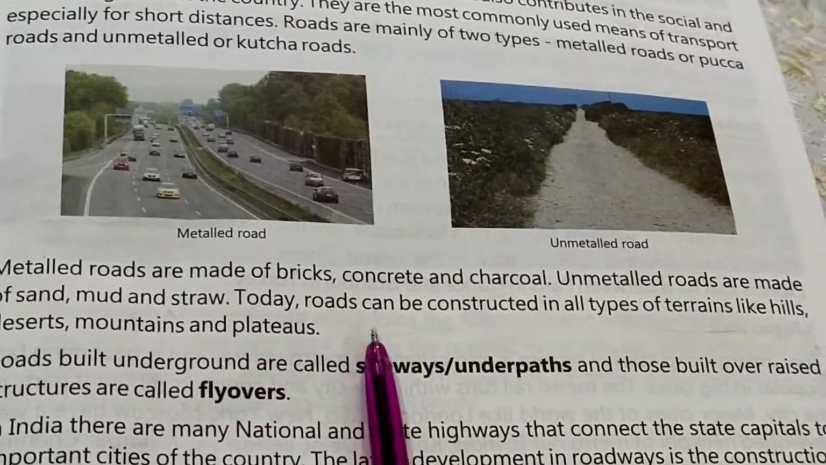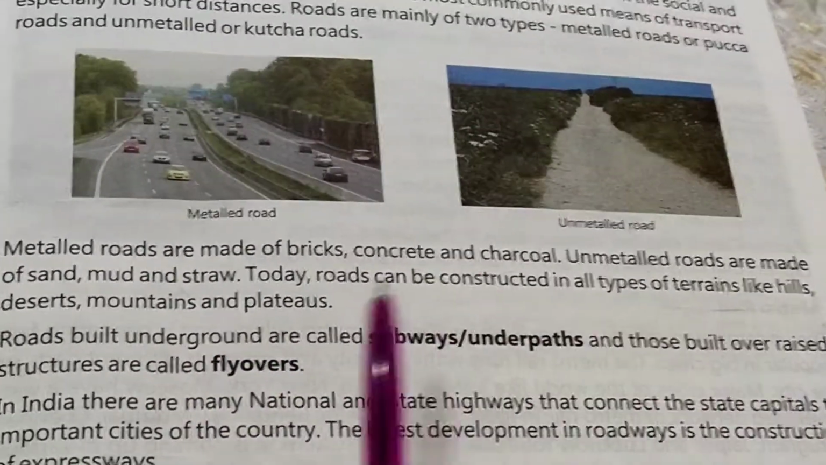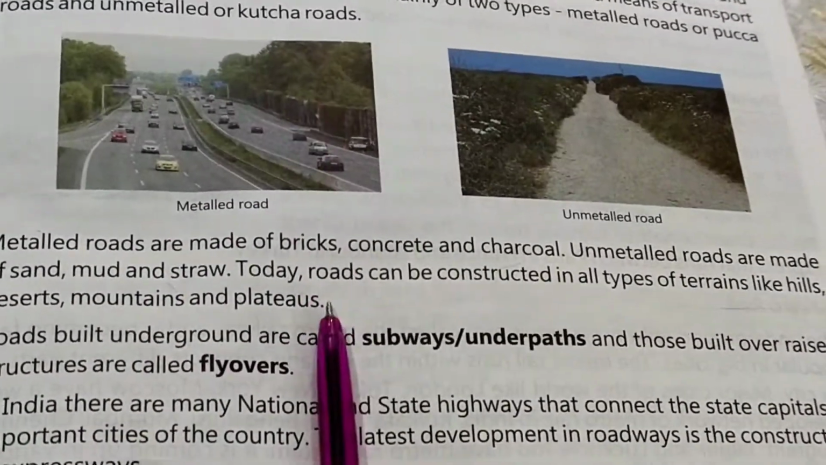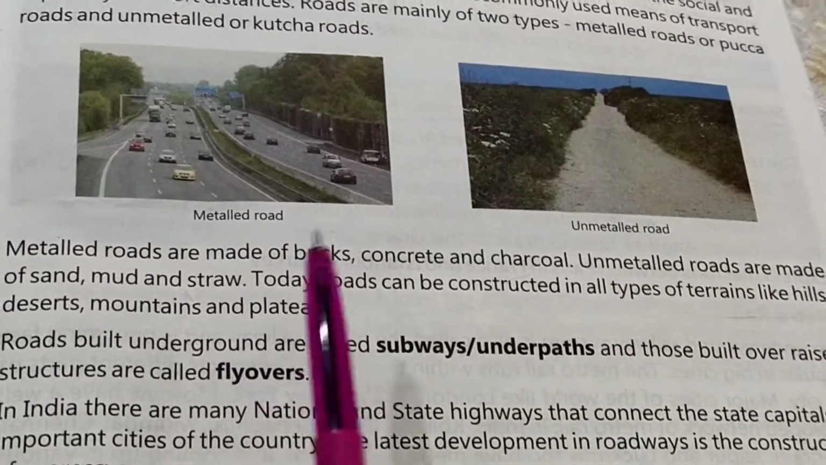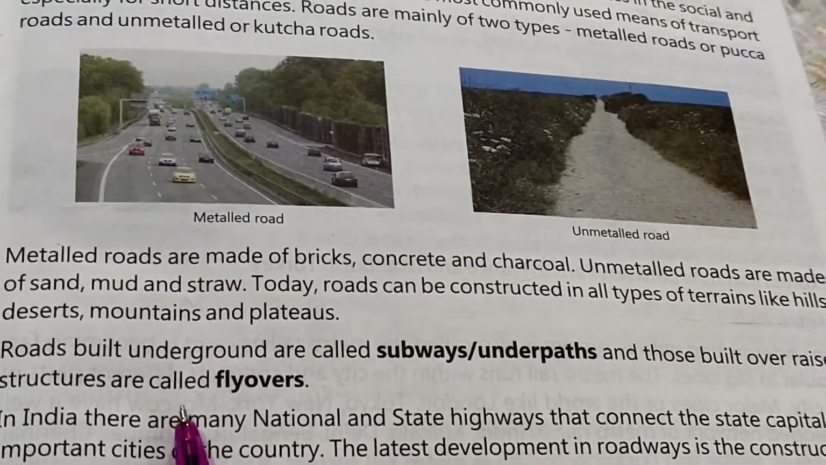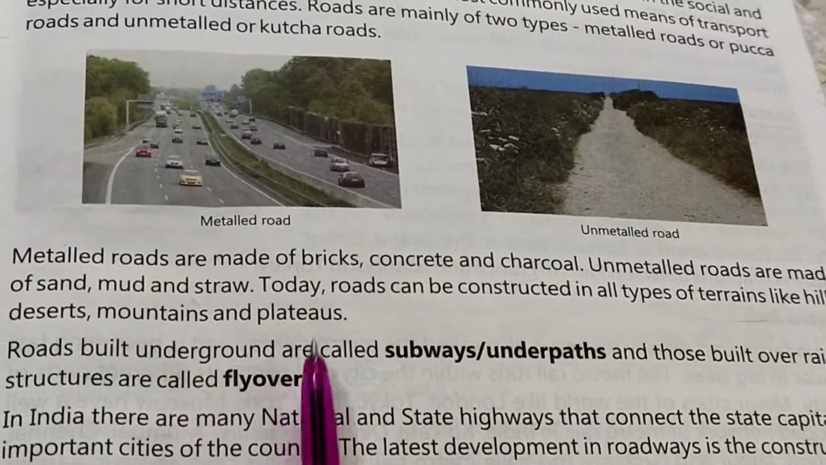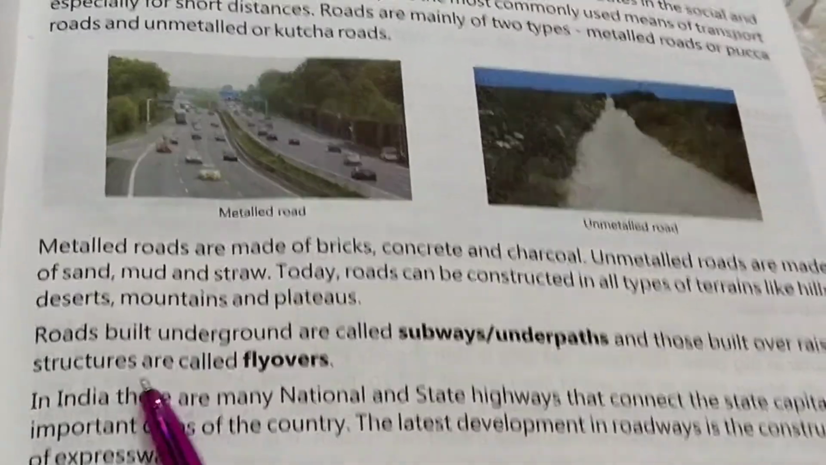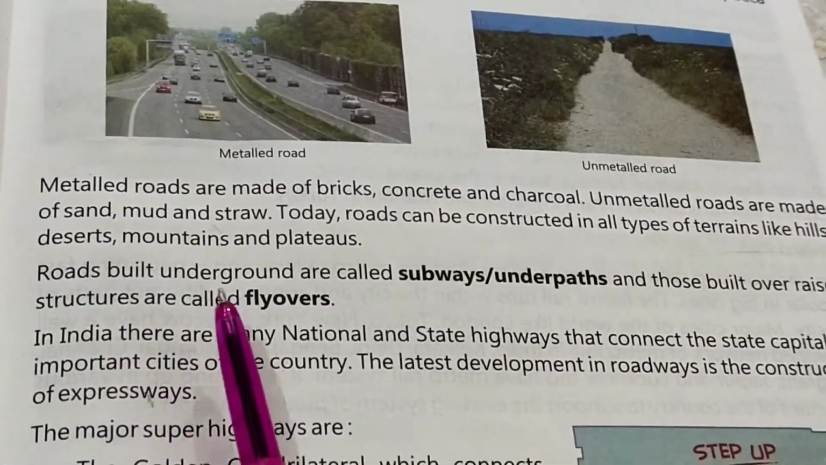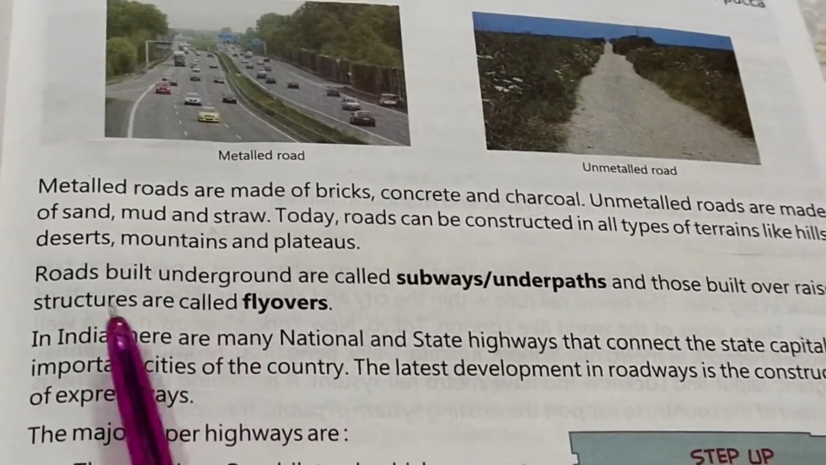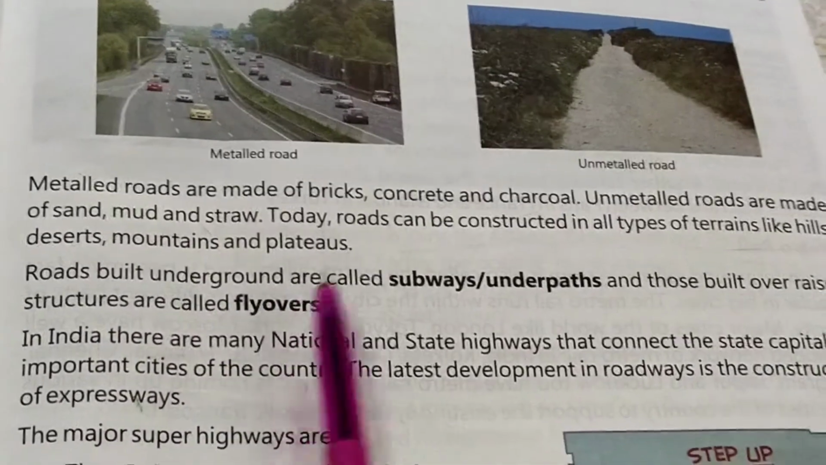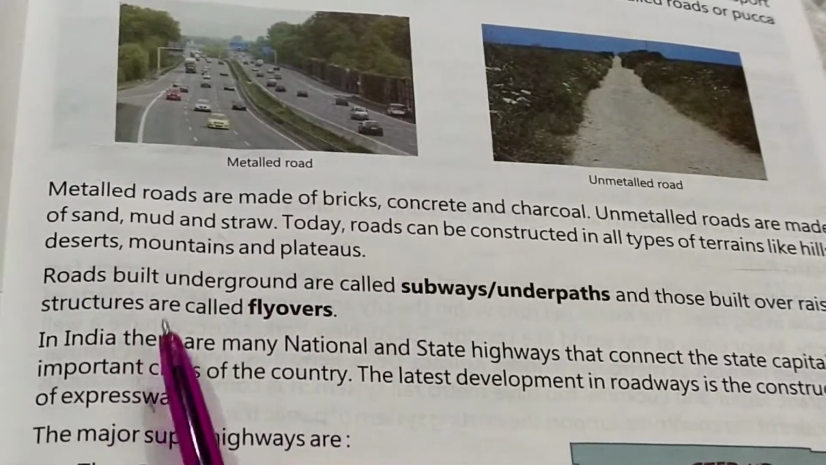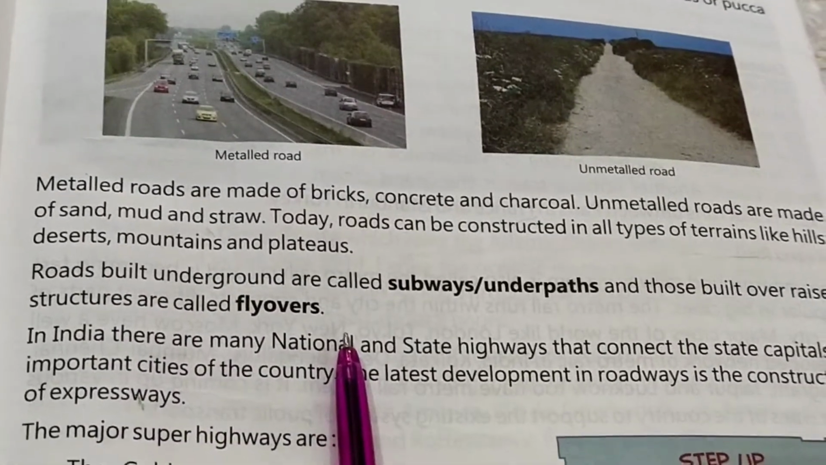Today, roads can be constructed in all types of terrains like hills, deserts, mountains, and plateaus. Everywhere we have made roads, whether it is a mountainous area, a desert area, or a plain area. Roads which are built underground are called subways or underpasses. Those built over raised structures are called flyovers.